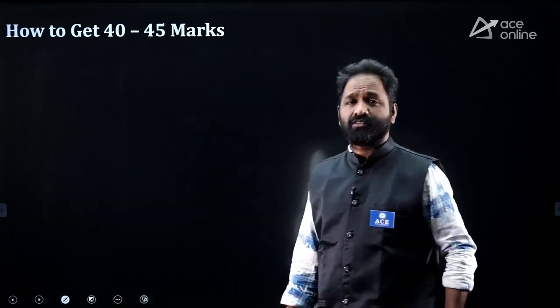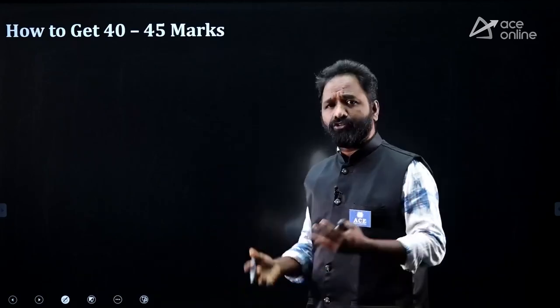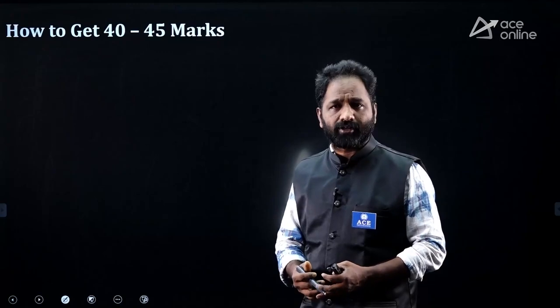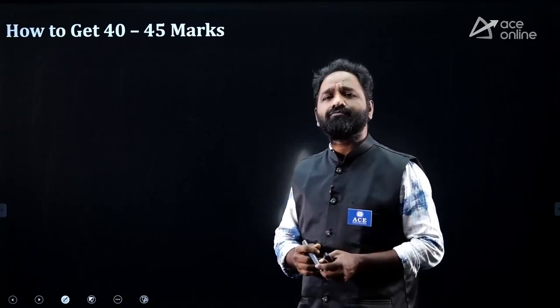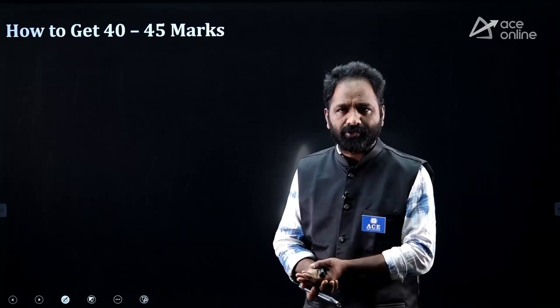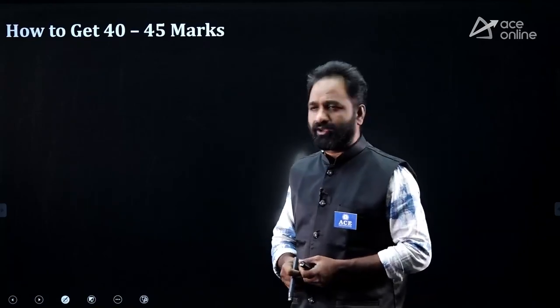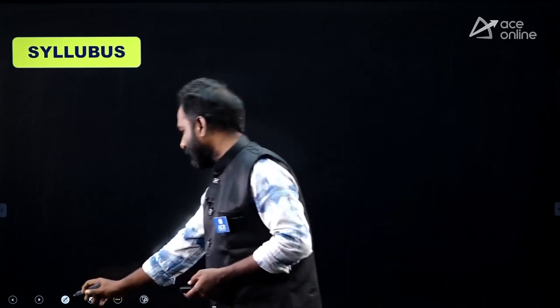Is it possible? Why not? Everything is possible, right? Here, 40 to 45, definitely you are going to get those marks. 40 at least. I am not discouraging you, but sometimes the paper is very difficult, so there is a chance of getting 40, but you can get the 45 marks. How to get the 45 marks?